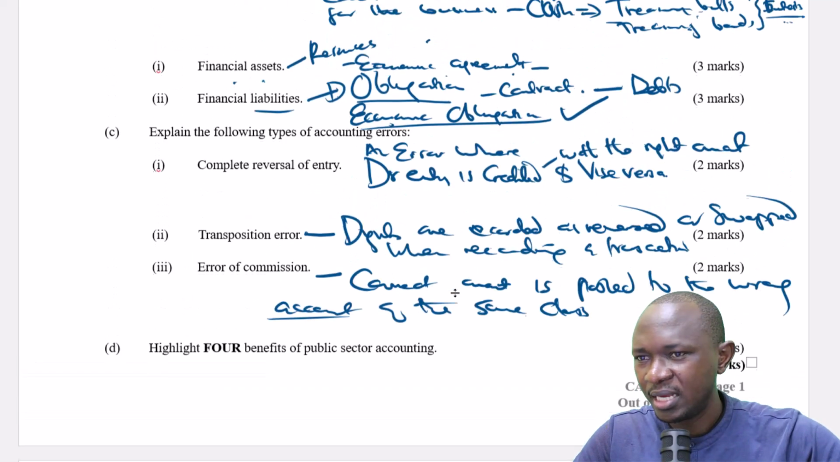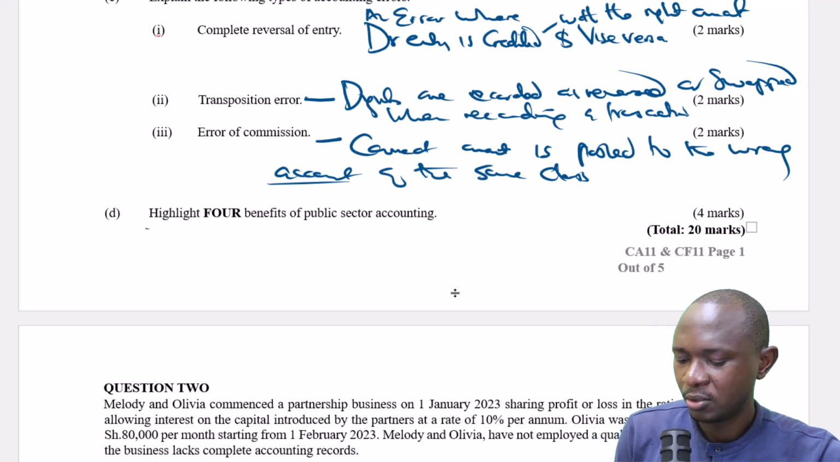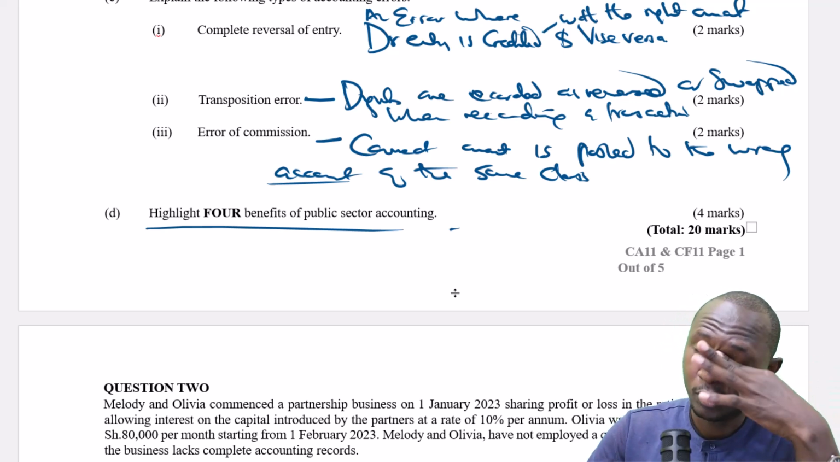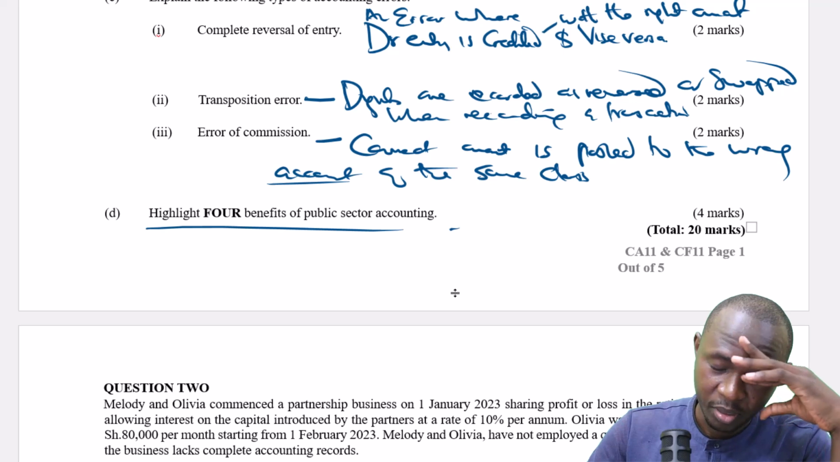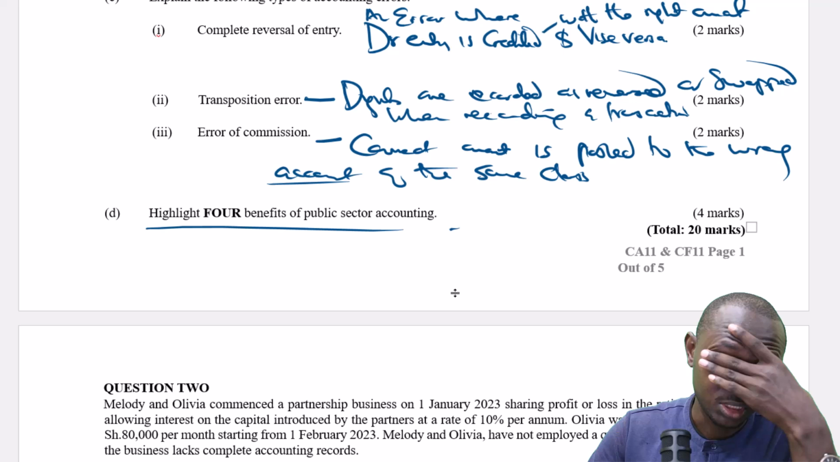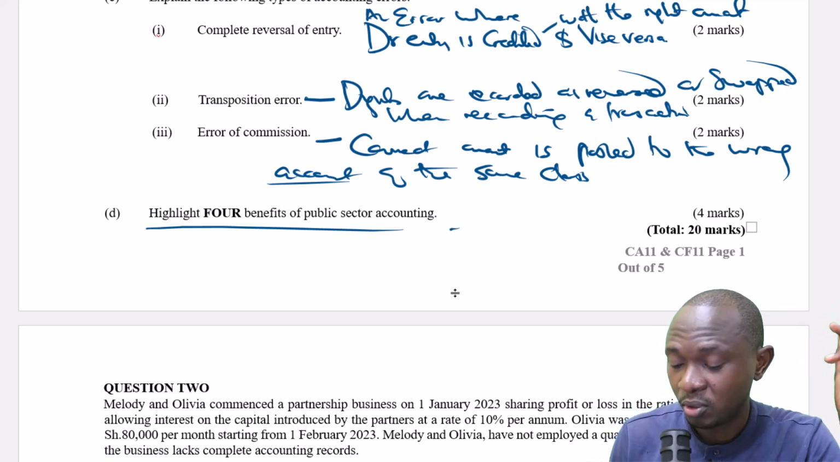So that is that. I think we are done with that. Then let's go to D. Highlight 4 benefits of public sector accounting. Public sector accounting is a whole topic that you need to be well versed with. I'll go straight to the benefits. Possibly we'll have another question asking something else on public sector accounting, like the features, what it is, what it deals with. But for now, let's just go straight to the answer and tackle what that question wants.